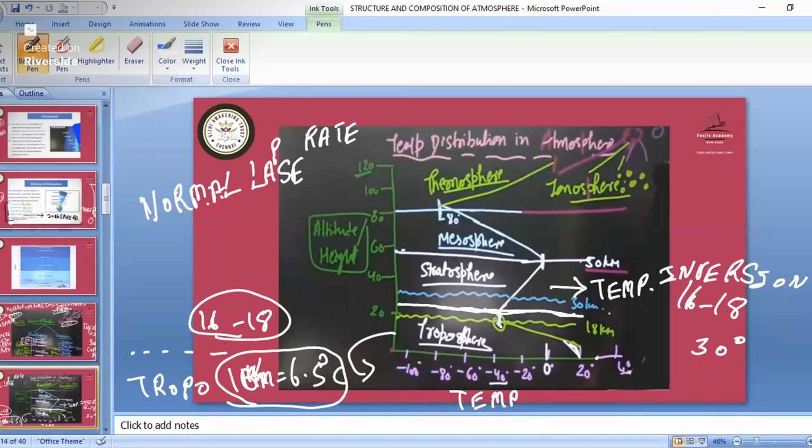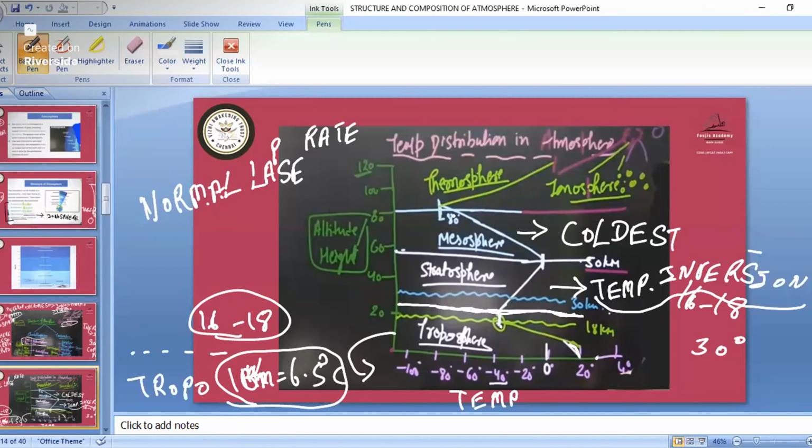In this video we will see that the temperature is increasing here, and where the temperature is increasing, that is another temperature inversion. Then as we go into the mesosphere, again there will be the normal lapse rate. The mesosphere is known as the coldest layer of the atmosphere. Remember that one.